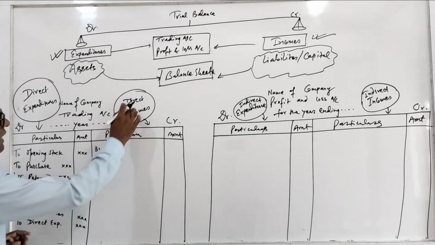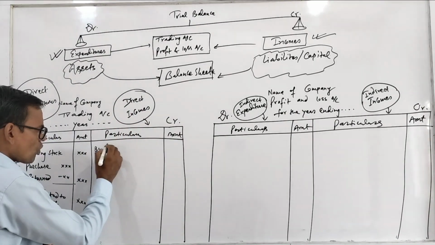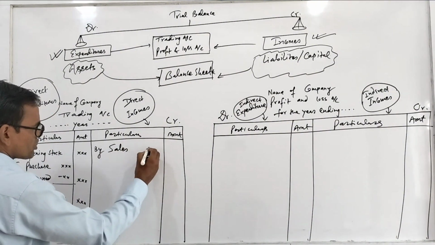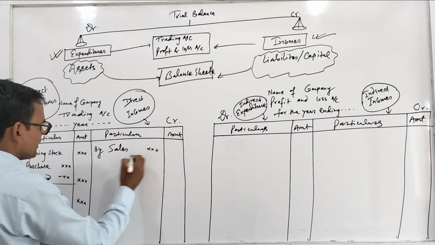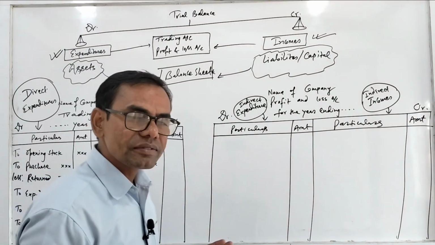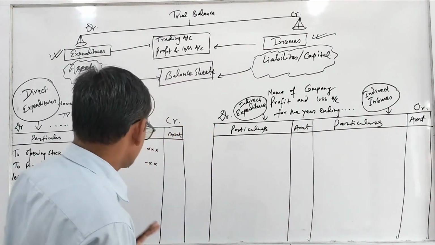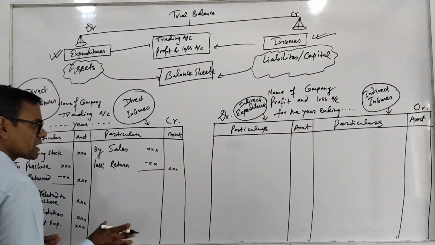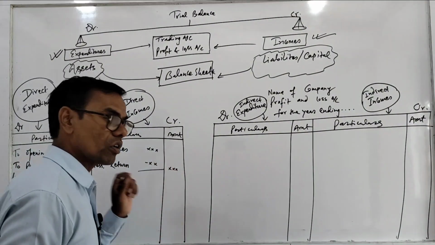Similarly, what are the direct incomes? That only one income that is direct income, that is sales. So first you have to write sales here. If there is return, then subtract. If there is given return inward, that you have to subtract. And after subtracting, you have to write net sales in this column.